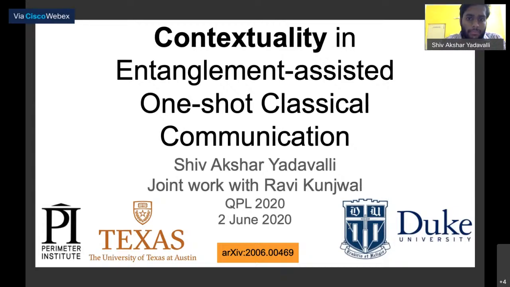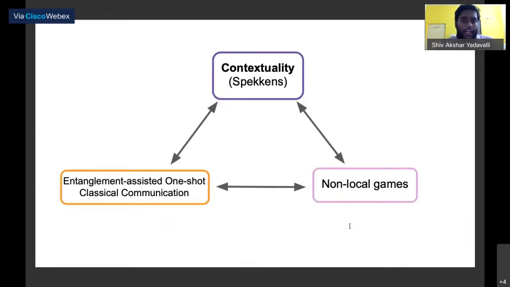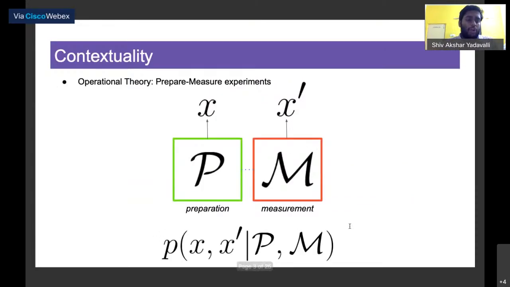So let's start. We'll be looking at connections between three distinct areas of quantum foundations and quantum information. One is contextuality, specifically Spekkens' formalism of contextuality, then entanglement-assisted one-shot classical communication, and then briefly non-local games. First we'll explain these three individually. First, let's talk about contextuality.